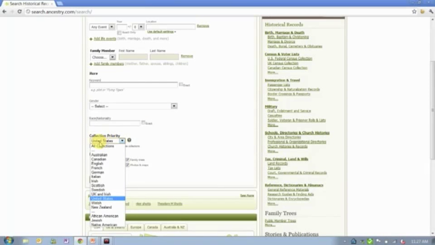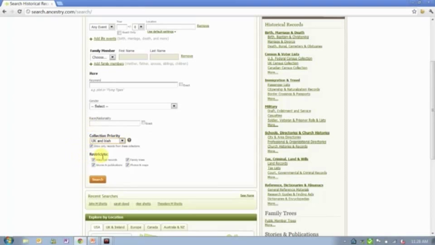So if you're doing research in the United States, for example, and that's obviously what I've been doing, you can select the United States, and then you can check this box here that says show only records from these collections. That means no matter what I put up here, even if I put in Scotland and England, I will only get results from the United States, okay? So if I'm looking for an immigrant ancestor from Scotland who came to the US and I want to find him in the US before I find him in Scotland, I could do that. Now if I'm ready to hop the pond, I can then switch this to UK and Irish, make sure again that that little box is checked, and do my search now for records in Scotland.